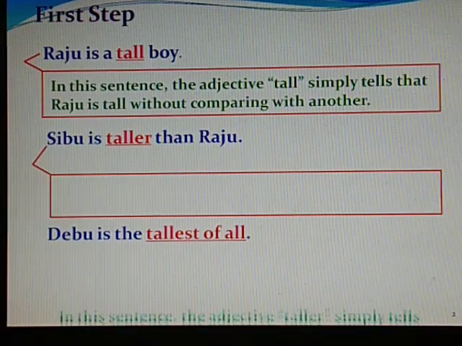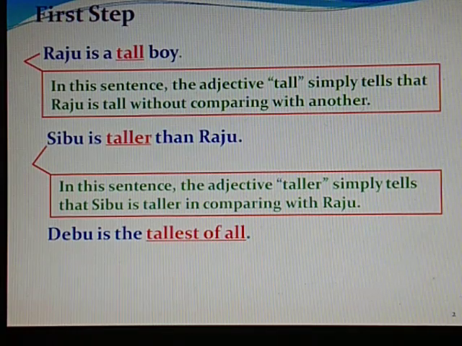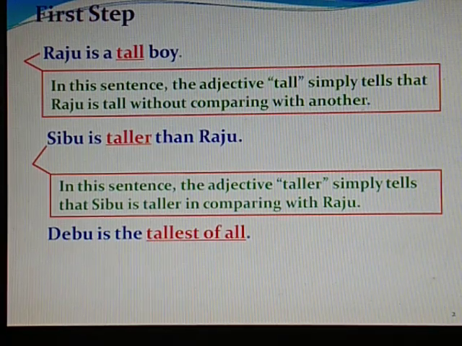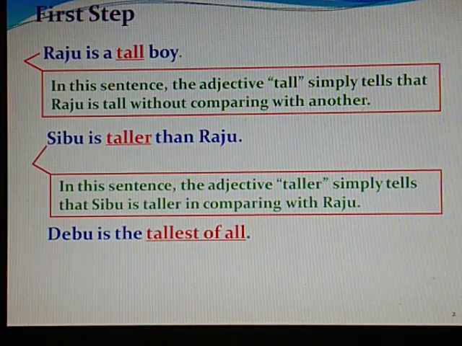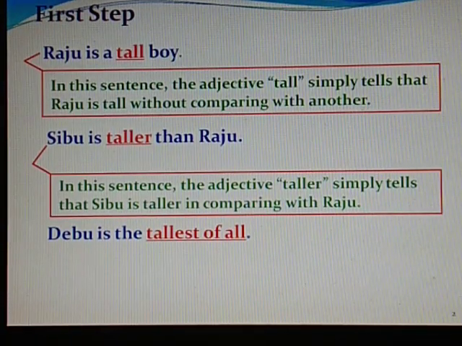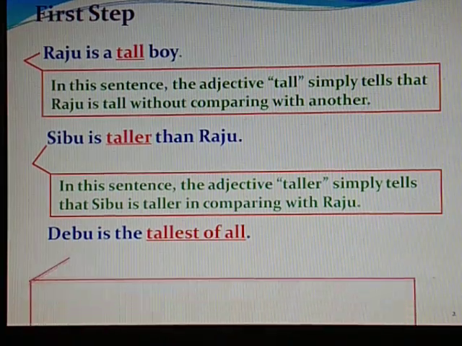Shibu is taller than Raju. Here the adjective taller simply tells that Shibu is taller in comparison with Raju. That means we are comparing Shibu and Raju. So we are trying to say that Shibu is taller than Raju. So we are comparing here, so we are using the word taller.